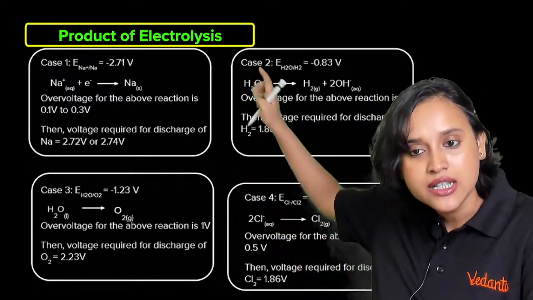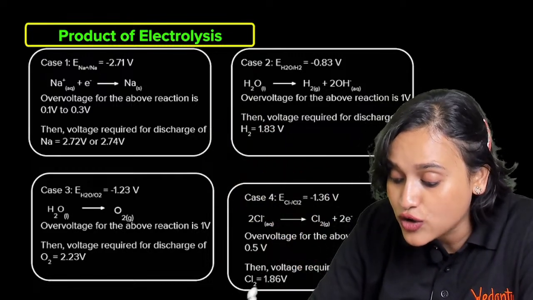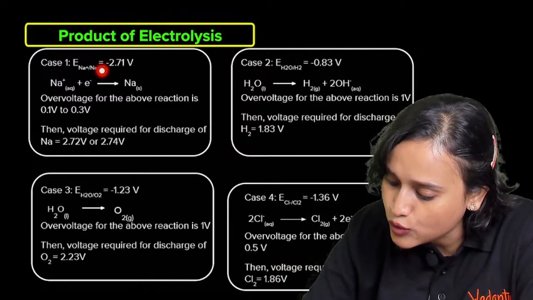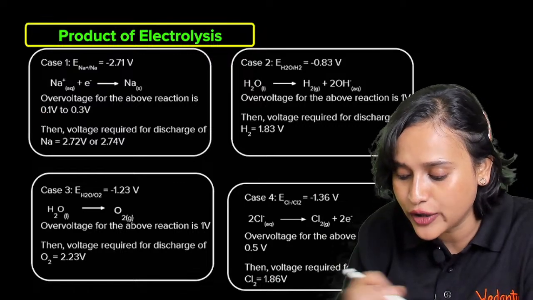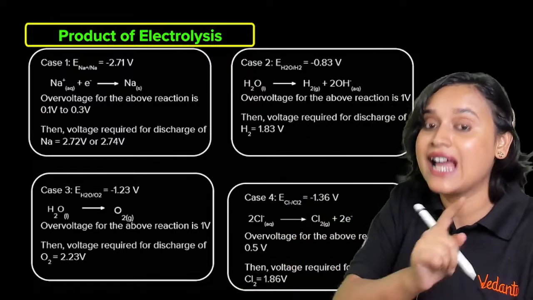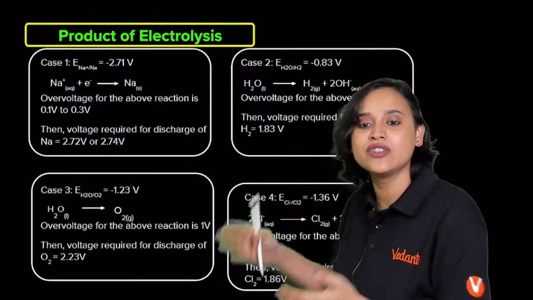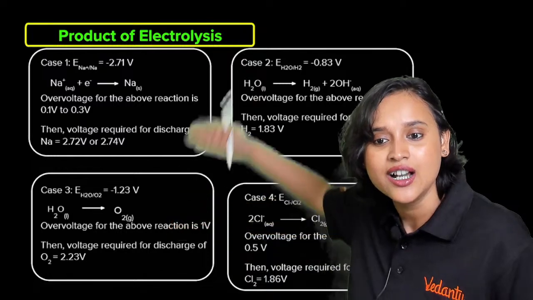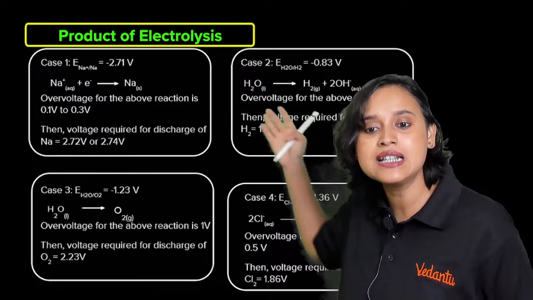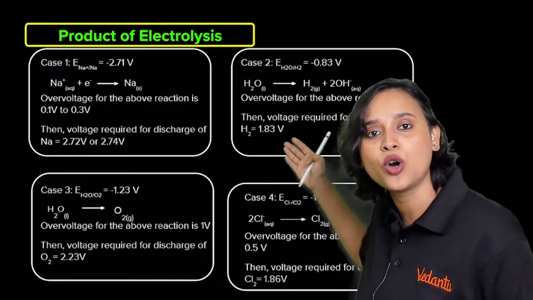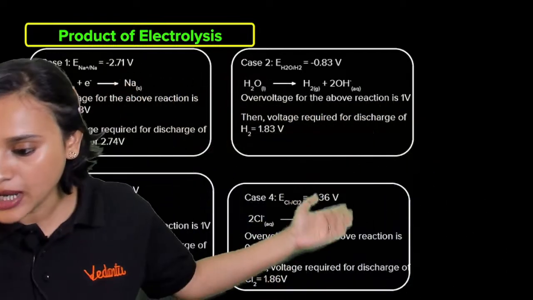Check it out, guys. See, case 1: E for Na plus to Na is minus 2.71 volt. Overvoltage is 0.1 volt to 0.3 volt. That means the voltage required for discharge will be, what are we doing? We're just adding it, isn't it? Minus 2.71 minus 0.1 or 0.3, and we will get this value. Am I right, everyone?